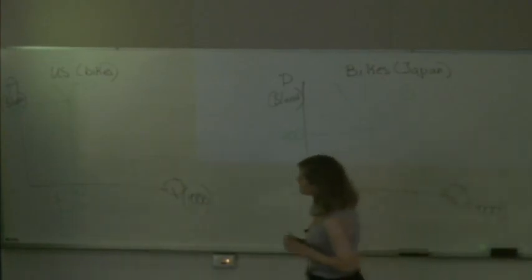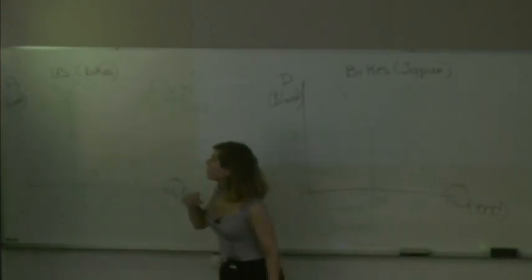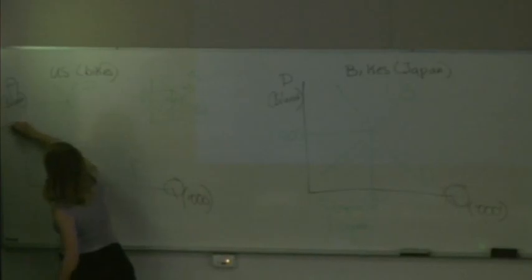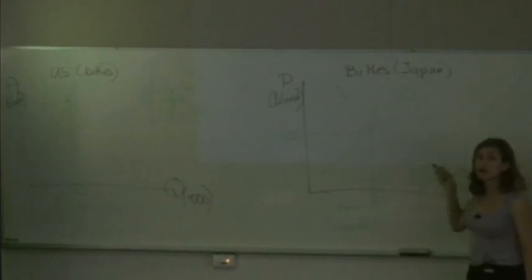As they do this, the supply of motorbikes in the US is going to increase. And as you know, this means that the price is going to fall. So after trade, the price of bikes in the US is going to fall. As Japan exports more bikes to the US, the demand for bikes produced in Japan is going to increase. When demand is increasing, as you know, prices go up. So the price for motorbikes in Japan will go up.